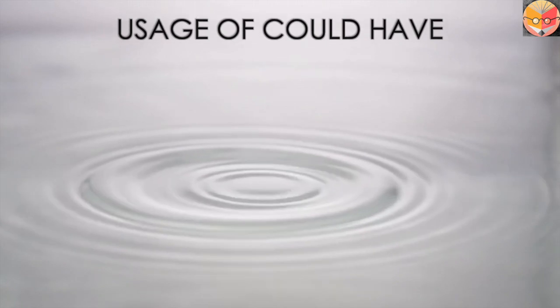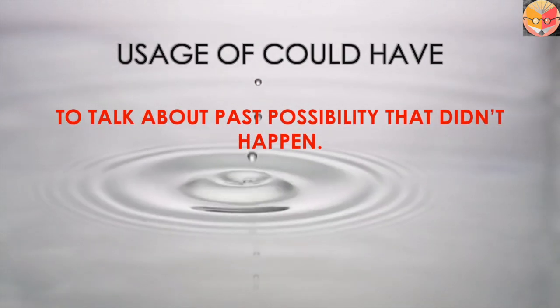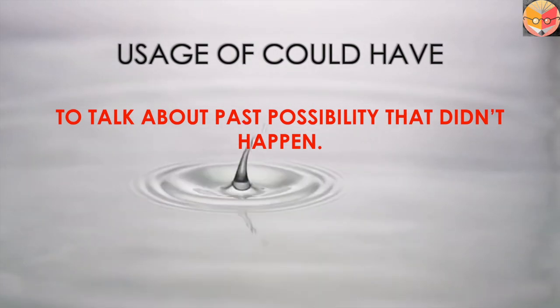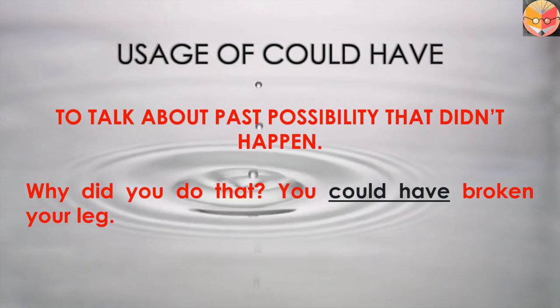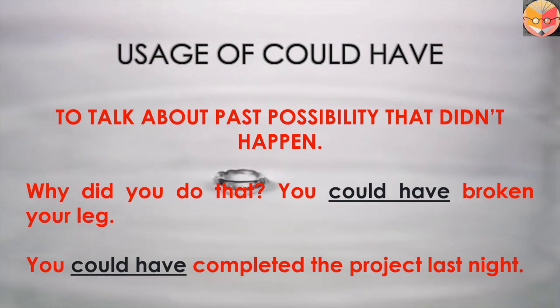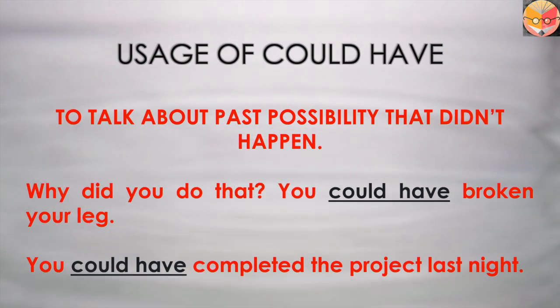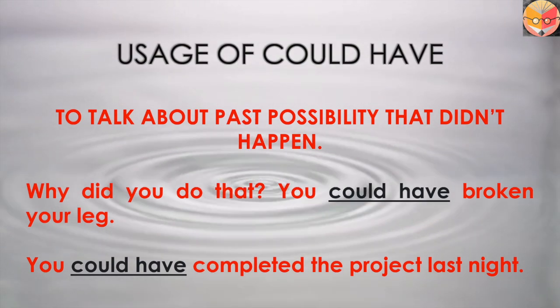Next we will discuss could in the form of could have. Could have is used to talk about a past possibility that didn't happen. Why did you do that? You could have broken your leg. You could have completed the project last night. In both of these sentences, the usage of could have refers to a possibility in the past.